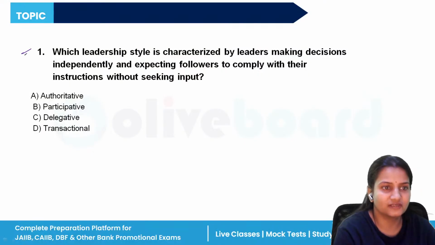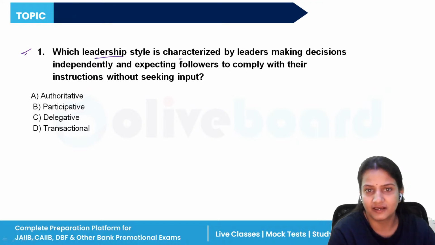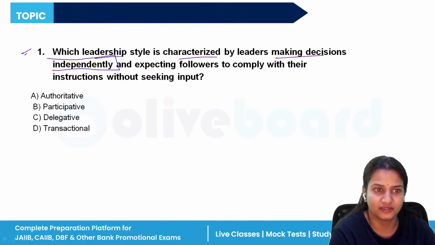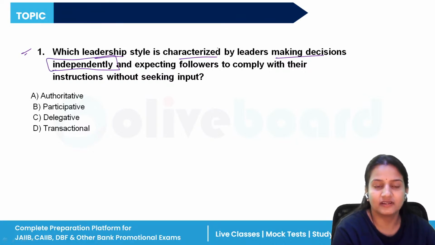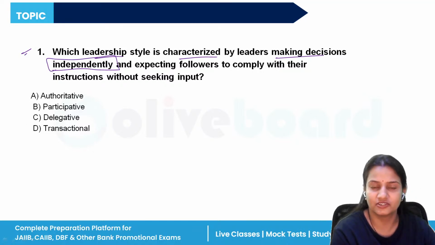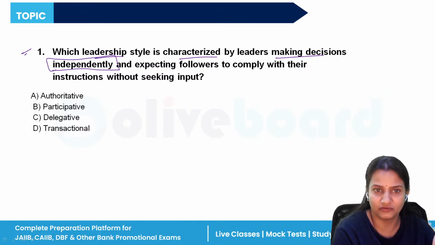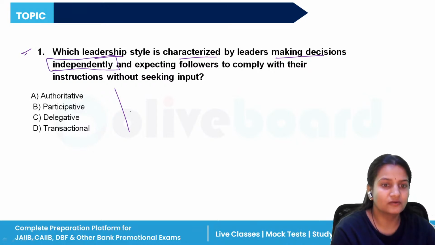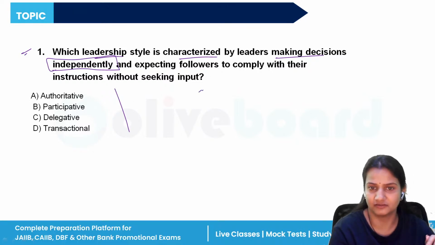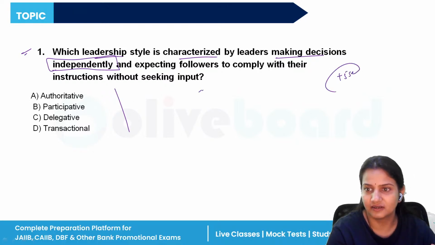Now, first question is which leadership style is characterized by leaders making decisions independently? You have to see the keywords. Independently. You can only answer this when you have learned all the types of leadership. If you have not read the types of leadership, then you are unable to give the answer to this question. That is why it is important to join the batch and revise whatever you have read. If you have done proper revision, then you can easily give the answer. Chalo, I'm giving you 5 seconds. Give me the answers.